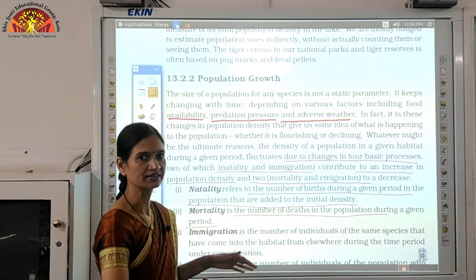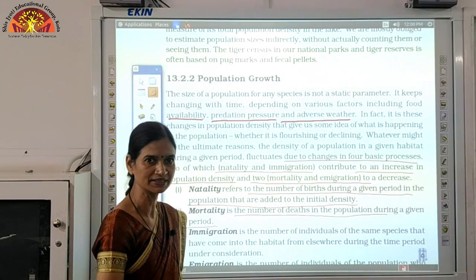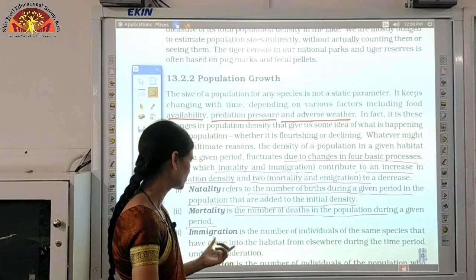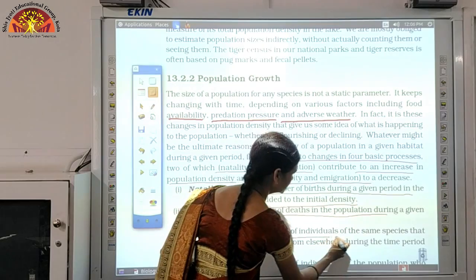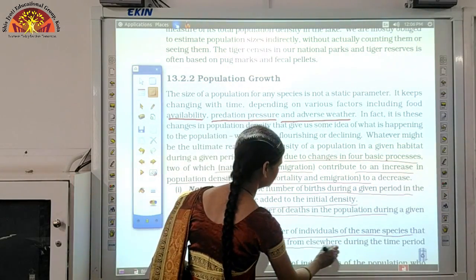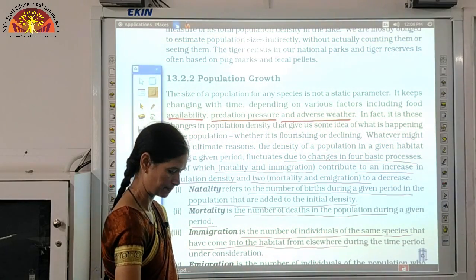Immigration. Suppose there is a population, and some individuals are coming from another habitat into that population or into that habitat. That will be called immigration. So mark it: immigration is the number of individuals of the same species that have come into the habitat from somewhere else during that time period.